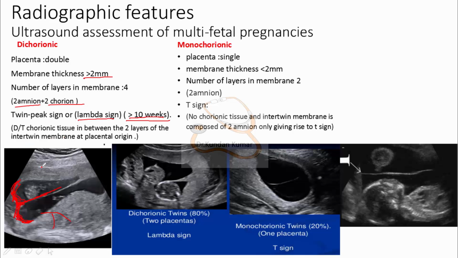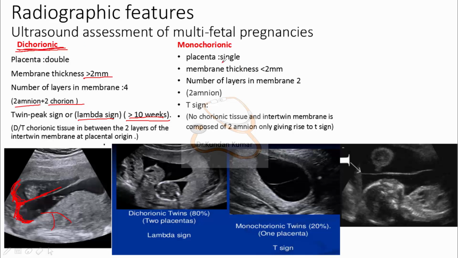Due to the thickening of this membrane, this sign is visible, due to chorionic tissue in between the 2 layers of the intertwin membrane at placental origin. So if we can find these signs, double placenta, membrane thickness more than 2 mm, and twin peak sign, this shows it is dichorionic.